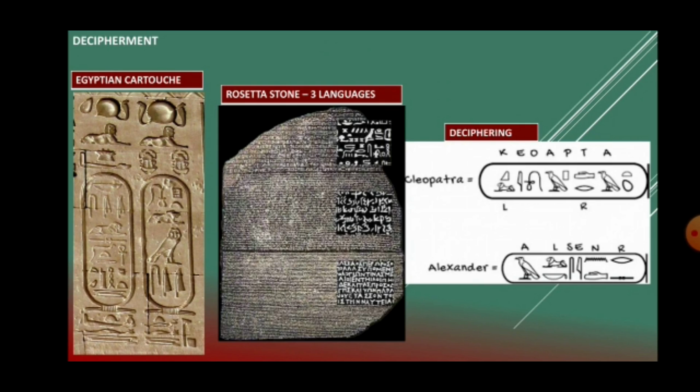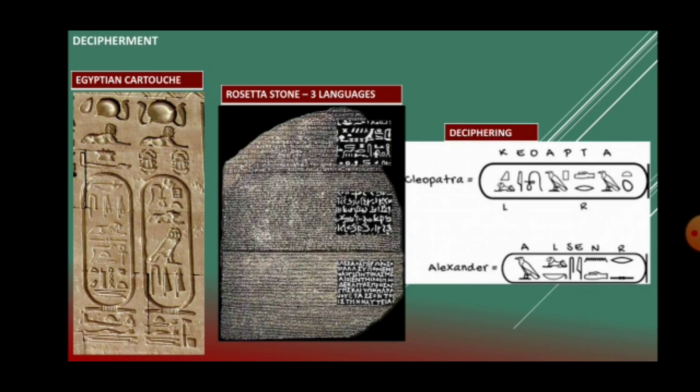I want you all to observe the middle picture. As you can see, the small picture inside the picture shows 3 different languages. The first one is different from the second one and also the third one. So it was observed by the scholars that the Rosetta Stone was inscribed with 3 different languages and scripts. That is 1 Greek and 2 forms of Egyptian language.